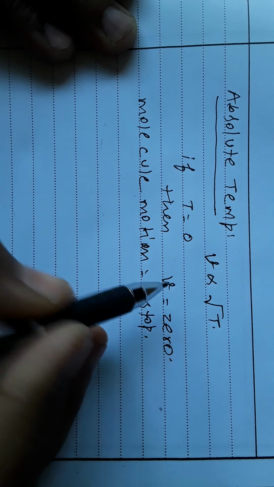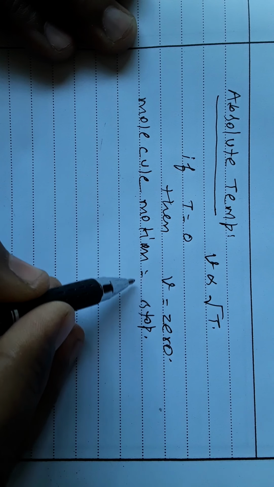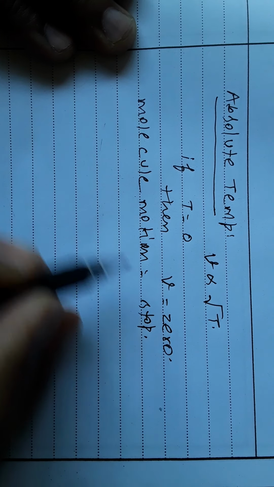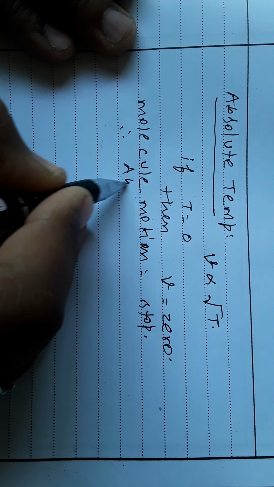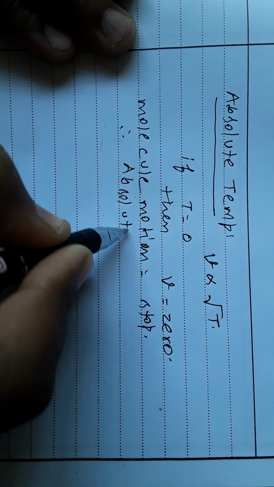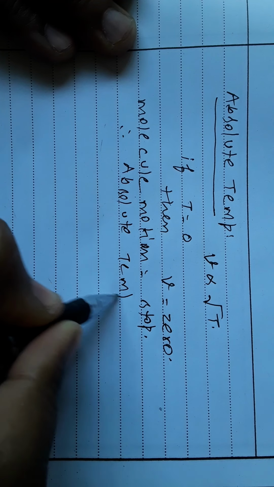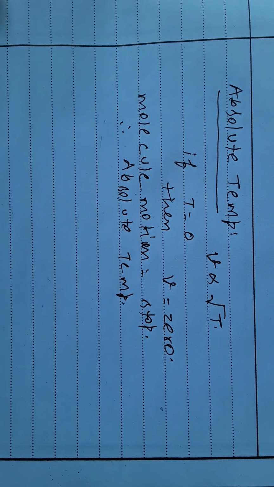The temperature at which molecular motion comes to cease or stop is known as absolute temperature.